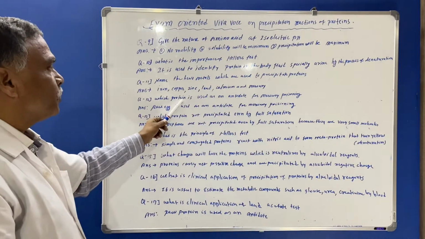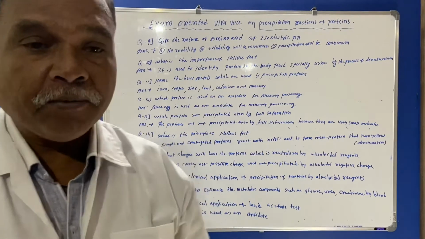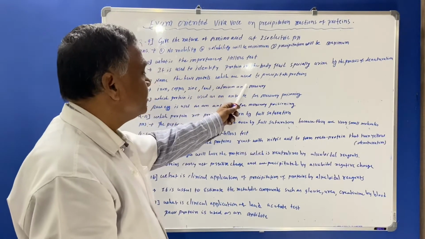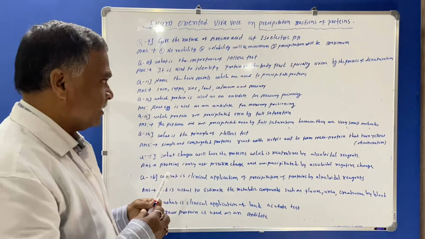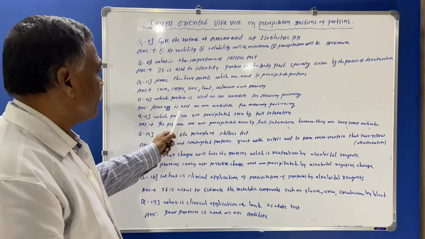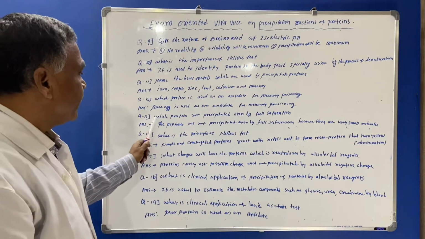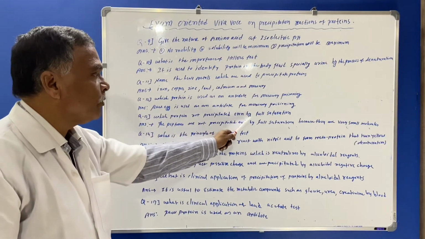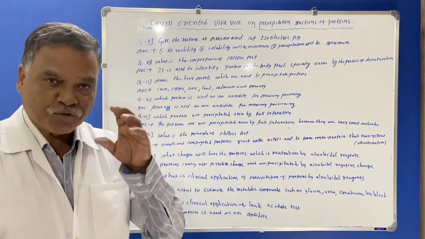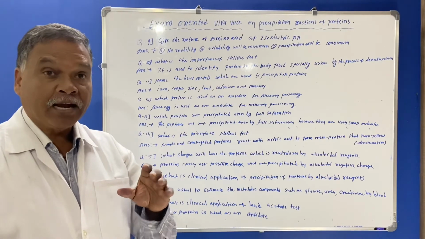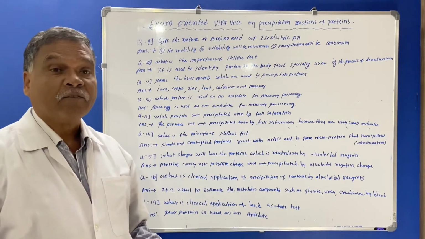Next question, which protein is used as an antidote for mercury poisoning? What is the meaning of antidote here? Antidote means if there will be mercury poisoning in the body, then the raw egg is used as an antidote for mercury poisoning. Next question, which protein is not precipitated even by full saturation? The peptones. Peptones are the proteins which are smaller molecules and have bigger surface area. Therefore, they are not precipitated even by full saturation.